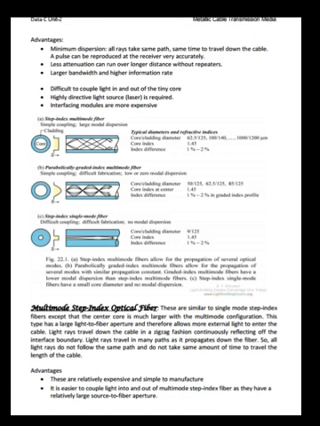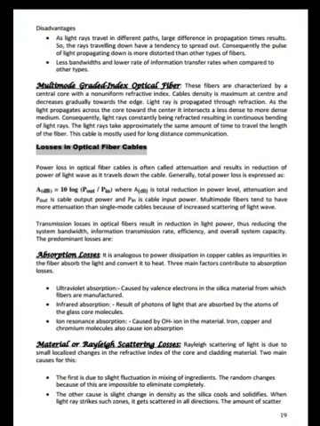Advantages: these are relatively inexpensive and simple to manufacture. It is easier to couple light into and out of multimode step index fiber as they have a relatively large source to fiber aperture. Now let us see disadvantages.